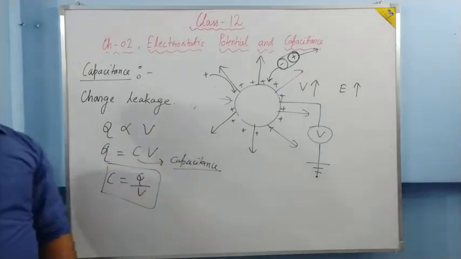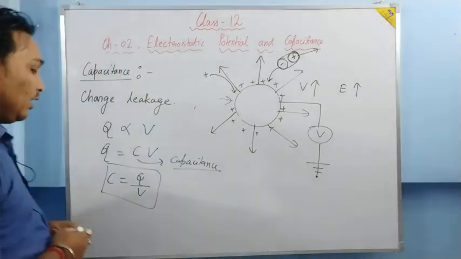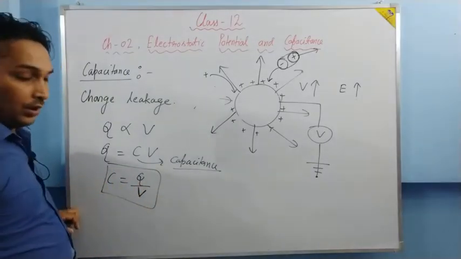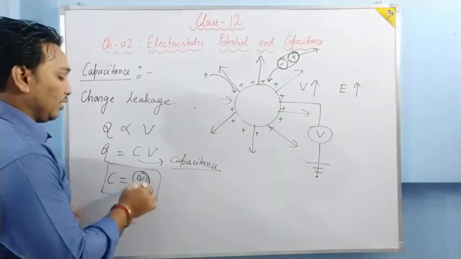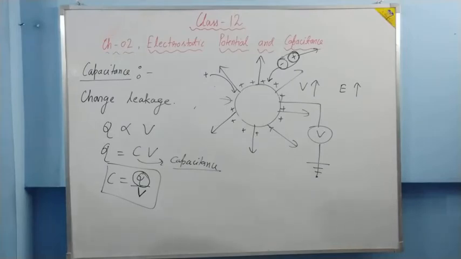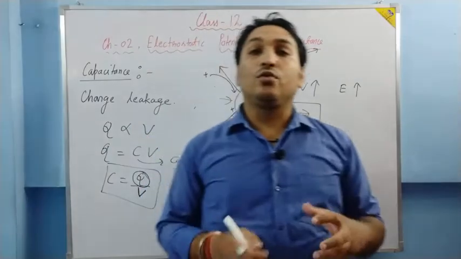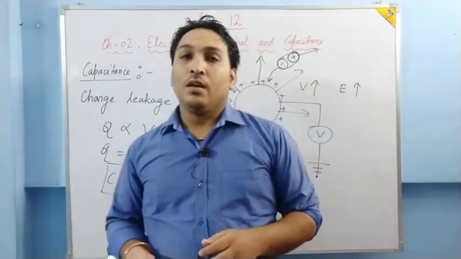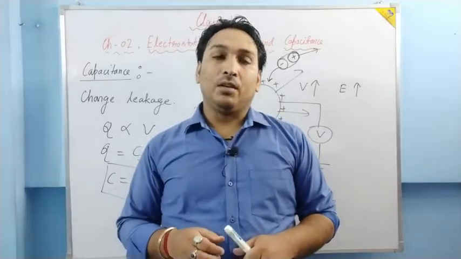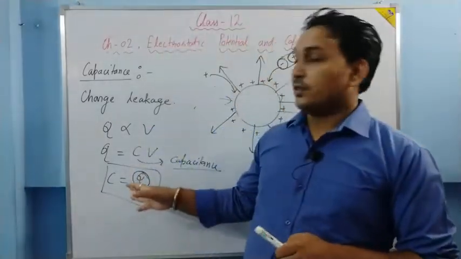Is it clear? Basically this conductor is called a capacitor. Let me repeat once again. To increase the potential by 1 volt, how much Q is required? That is called capacitance. Now why do we need this? Actually, we want to store energy in different forms. When we talk about electric circuits, the DC circuits, or in electrical engineering, if you opt for BTech, then you will study this capacitance throughout your engineering.